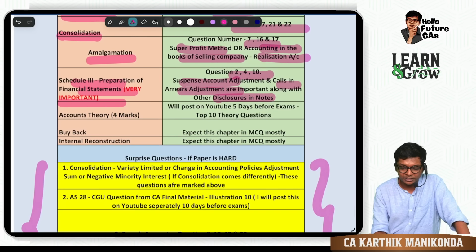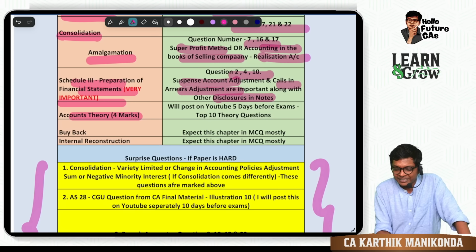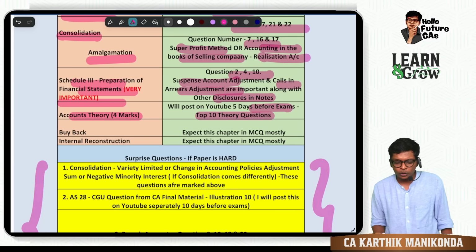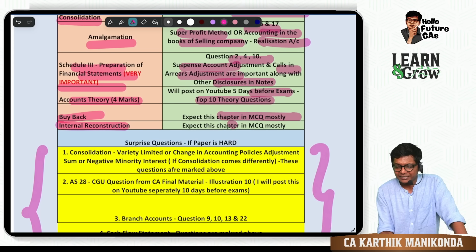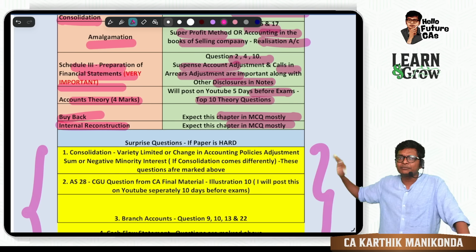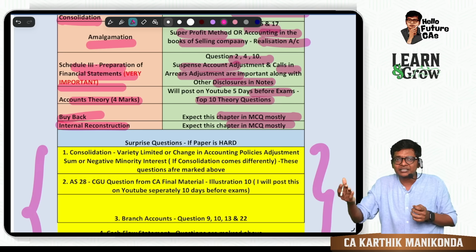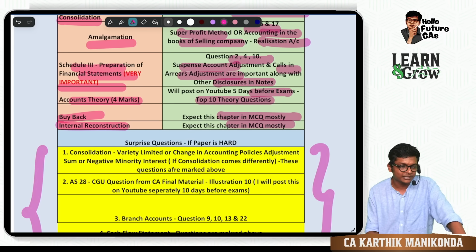Go through these questions. Sir, what about accounts theory? Accounts theory, just five days before the exam, I will put the top 10 theory questions on YouTube. You will go through that. Buyback and internal reconstruction: you can expect these chapters in MCQ this time, because in the previous attempt, buyback and internal reconstruction came in descriptive. So I have a feeling at least one of these will come in MCQ, guys.